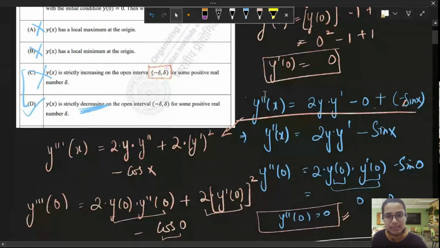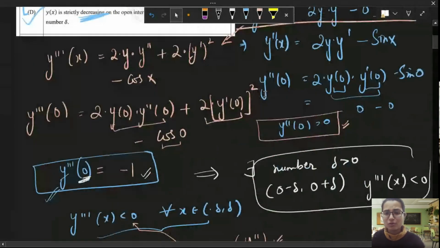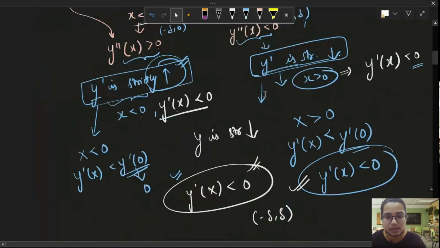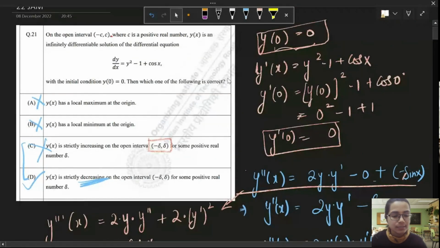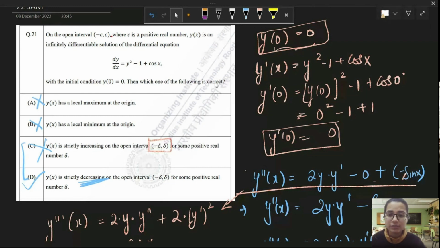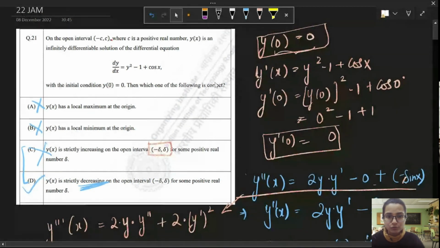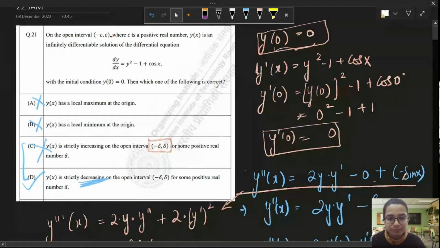If anybody has any doubt in this question, because this was a long question, you can just ask. The motive of choosing this question in this session was to make you realize that not all questions which have derivatives involved in them are of differential equations. They might use calculus also. So, to sum up, yes.